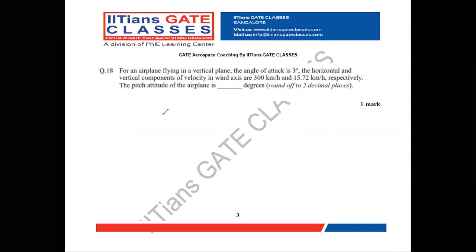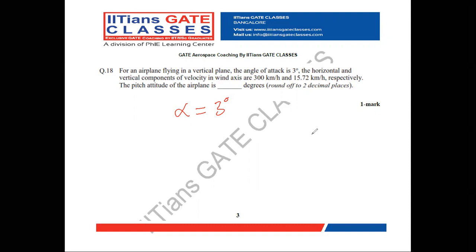The pitch attitude of the airplane is dash degree. Round off to two decimal places. That means what is the data given? They gave the angle of attack alpha equal to 3 degree.